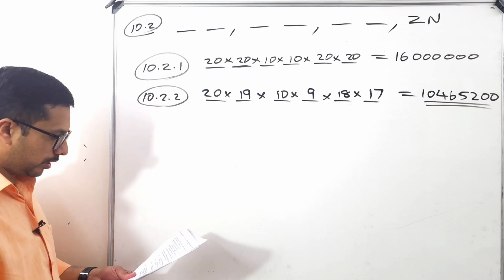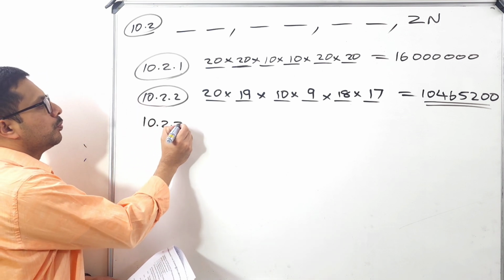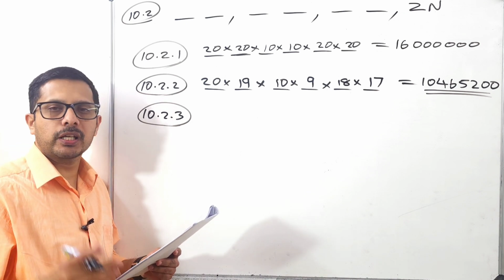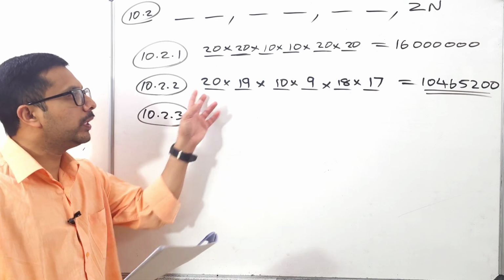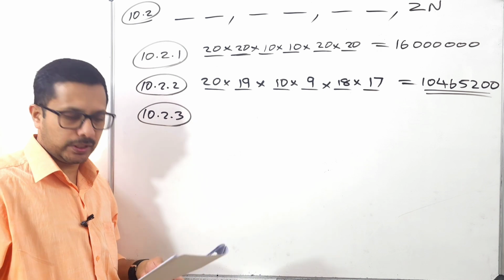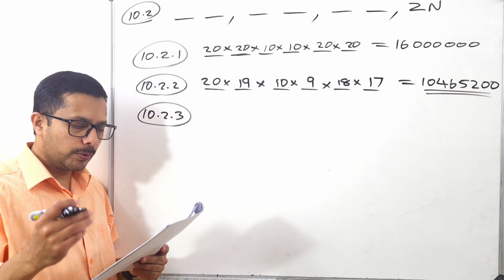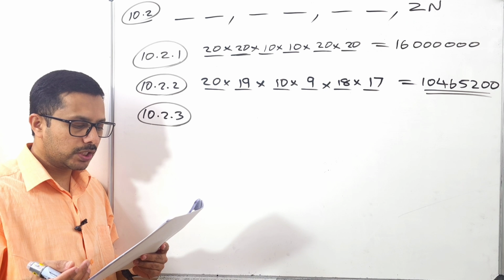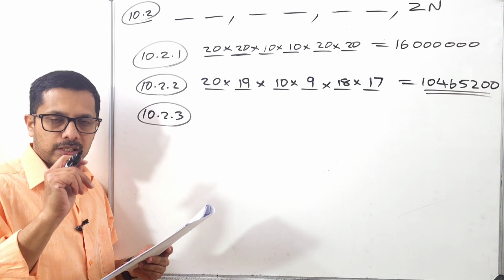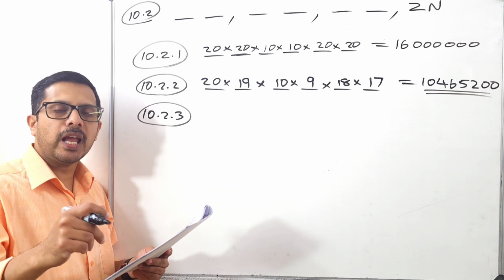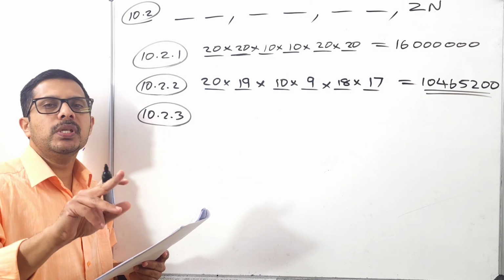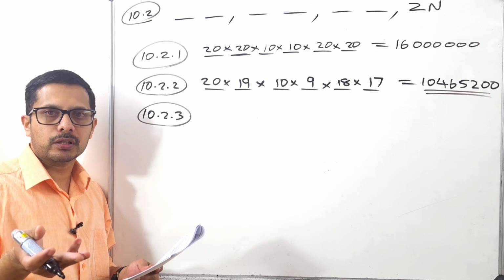Now let's move to the next question, 10.2.3. What is that question? If the letters and digits may not be repeated. So in this question also, you are not allowed to repeat the letters or digits. Then what is the next sentence? What is the probability that a number plate of this form will start with the letters B and C in any order? Underline that sentence. Starts with B and C in any order. So what is the meaning of that? The first two letters must be B and C, doesn't matter in what order.